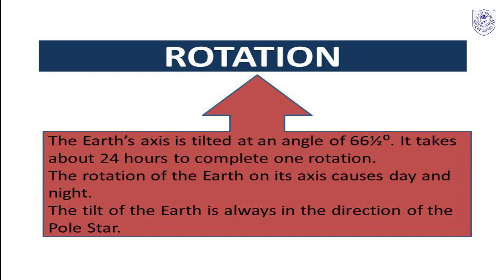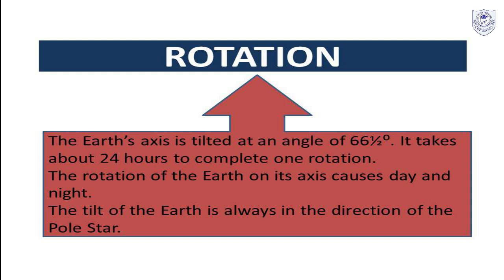And the effects of rotation on its axis cause day and night. The rotation of the earth on its axis causes day and night, and the side of the earth that faces the sun has day while the opposite side has night. Yes, that means sunlight can reach only half of the earth because the earth is round, so the other part cannot receive sunlight, so the other part will remain night, dark.